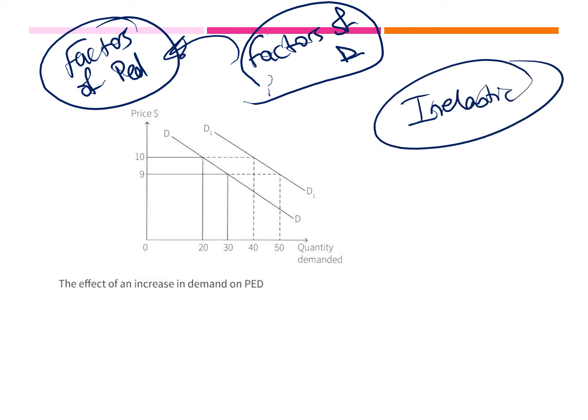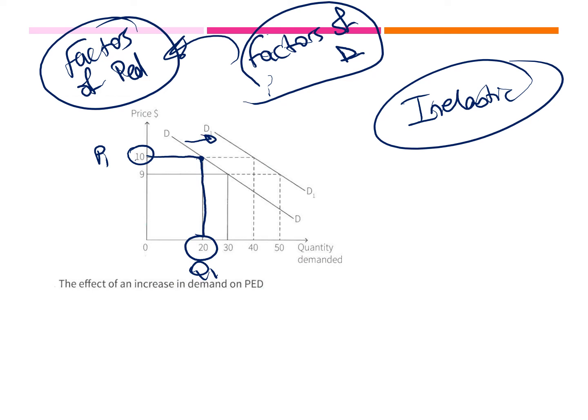So let's have a look at this example here. This is my original demand curve. So when my price was 10, this is my P1, my quantity 1 was 20, right? Now, because my demand shifted to the right, it means demand increased.